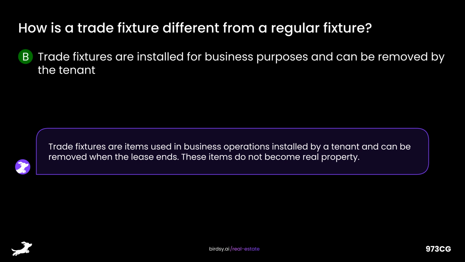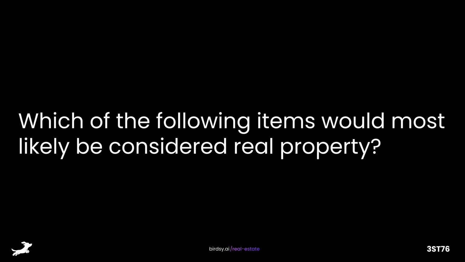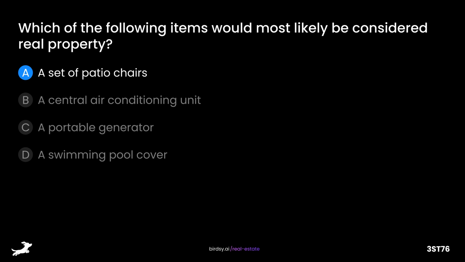Trade fixtures are items used in business operations installed by a tenant and can be removed when the lease ends. These items do not become real property. Which of the following items would most likely be considered real property? Is it A, a set of patio chairs, B, a central air conditioning unit, C, a portable generator, or D, a swimming pool cover? The answer is B, a central air conditioning unit.